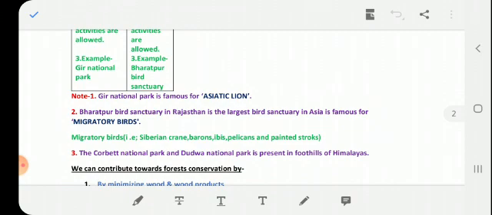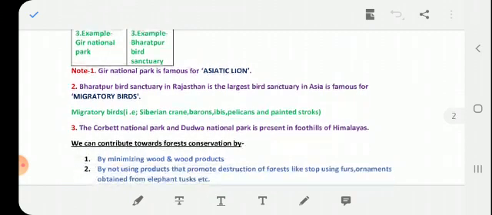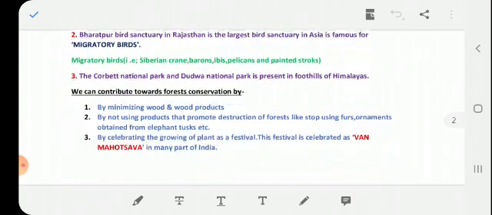Yes, okay. Next, third point is Jim Corbett National Park and Dudhwa National Park are present in the foothills of the Himalayas. Clear?